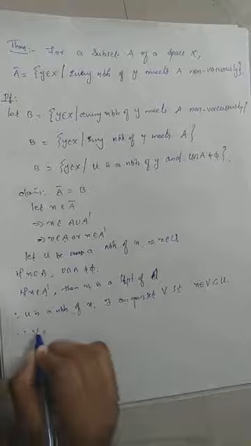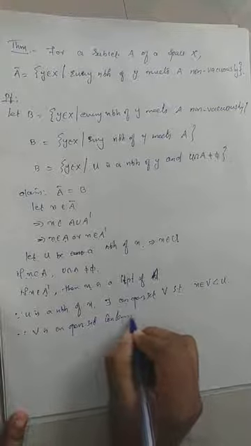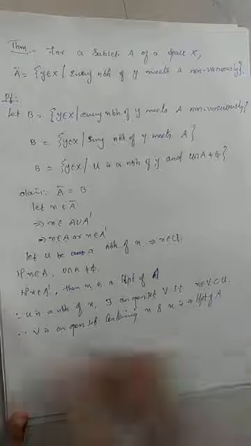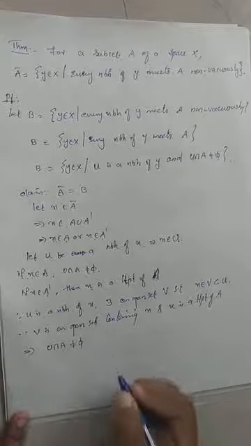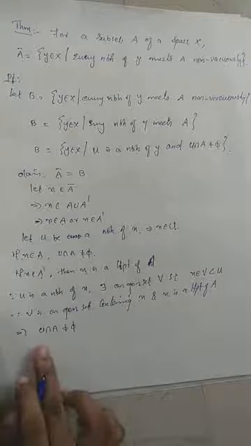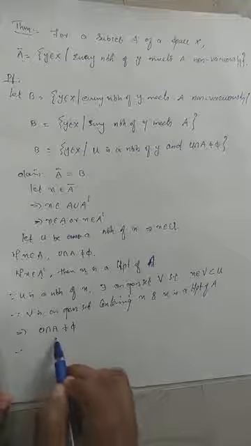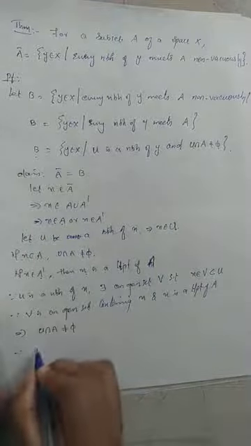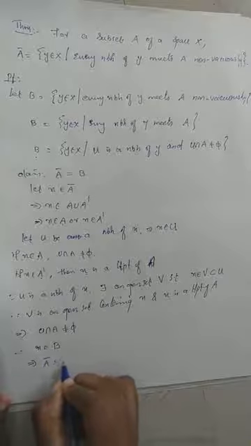Therefore, since V is an open set containing x, and x is a limit point of A, together this implies U intersection A must be non-empty. It has at least one point other than x. Therefore, in both cases, U intersection A will be non-empty. That means this x will belong to this set, which implies x belongs to B. So, which implies the closure of A is contained in B.